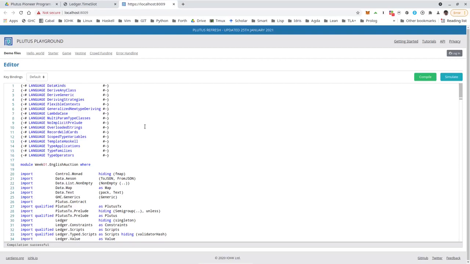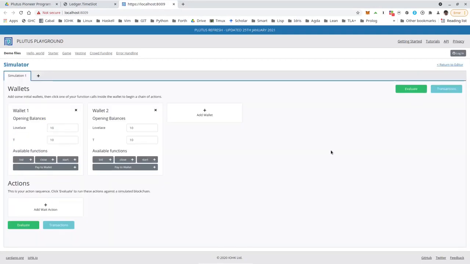So first we will see the editor window, and we can just take the code we just looked at and paste it in here and press compile to compile it. And if all goes well, that should compile without error message. It does. Now we can go to simulate, and here we have simulated wallets and can invoke endpoints.